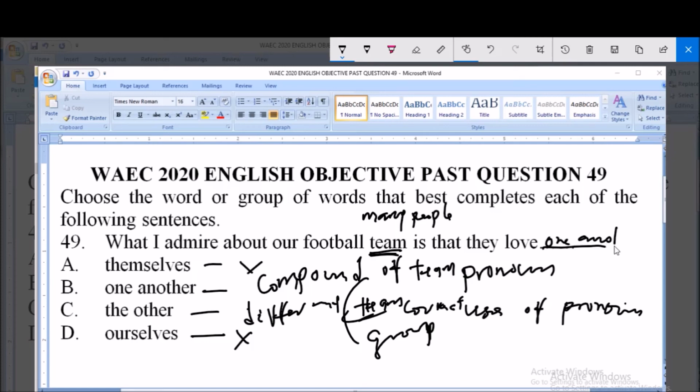So it means that this person loves this person, this person loves this person, and so on. So option B is correct.